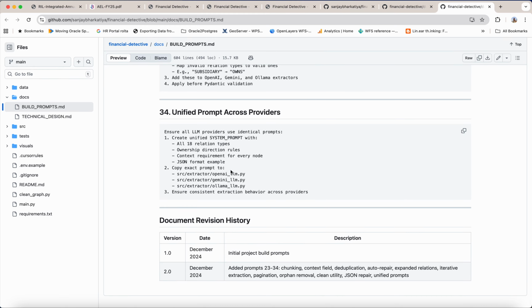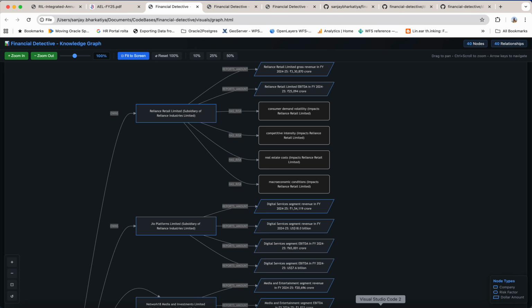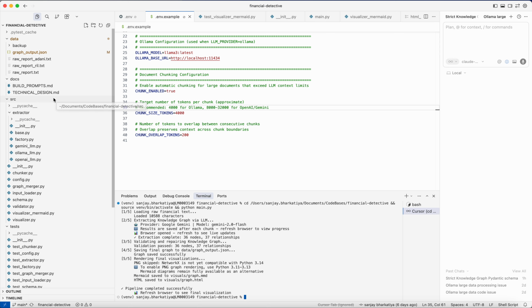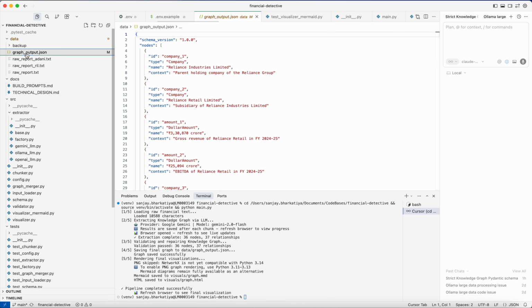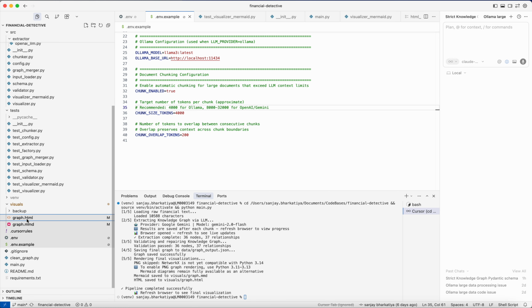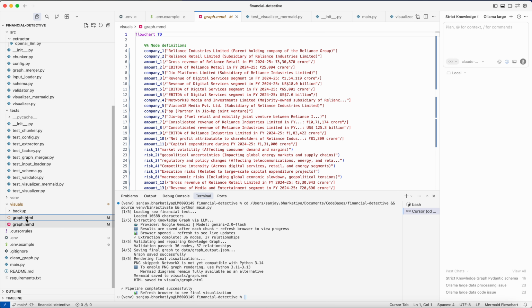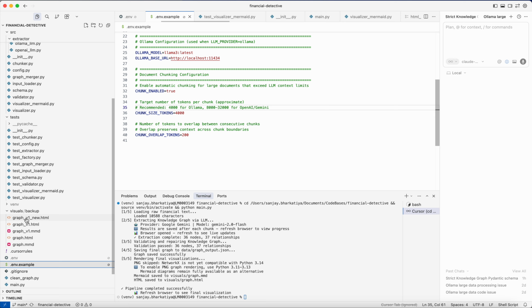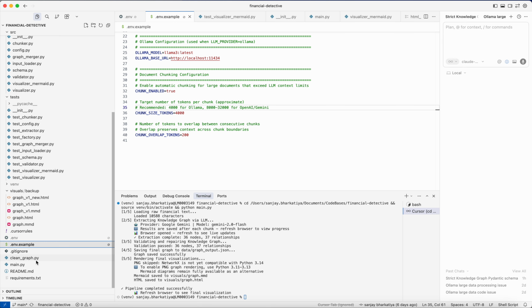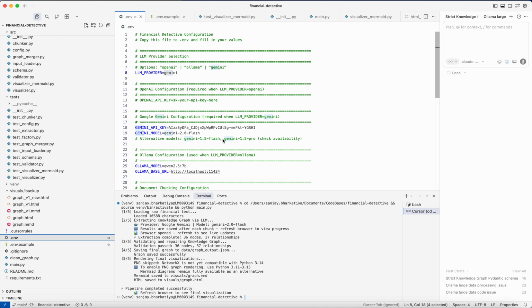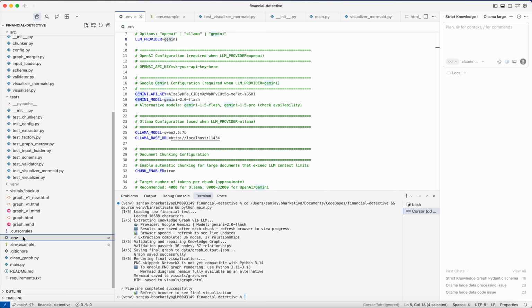Now I will walk you through the actual code. Let me open Cursor and try to run it. This is my project, and I have set it up. Let me delete the old JSON files and run it through Gemini.